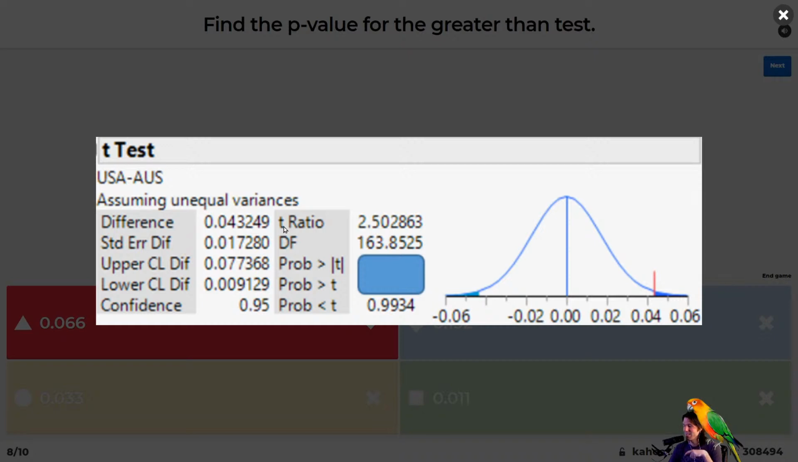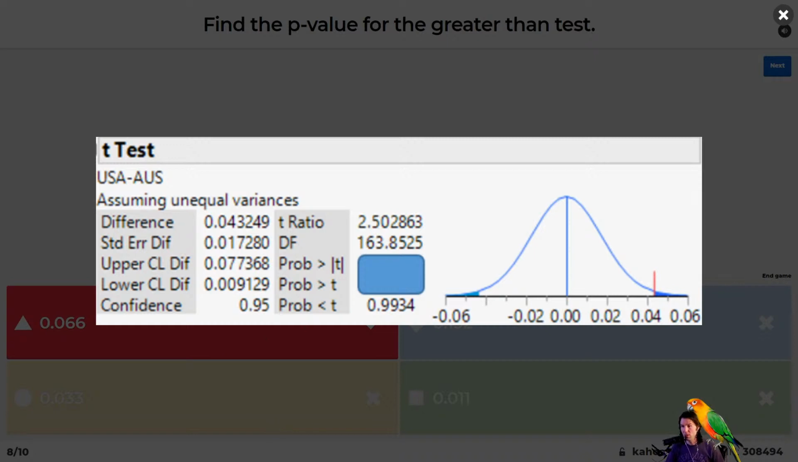So what do you think of when you see a T statistic? T statistics are just like Z-scores. Exactly. They're the same thing, basically. So this is how many standard errors we are above the mean. We are 2.5 standard errors. This is a standardized distance. How much of the area is below this line?